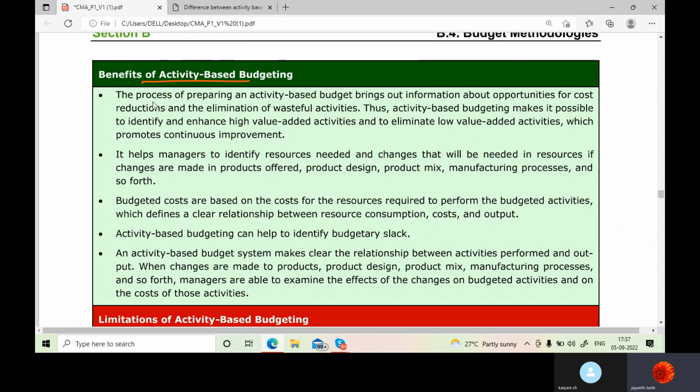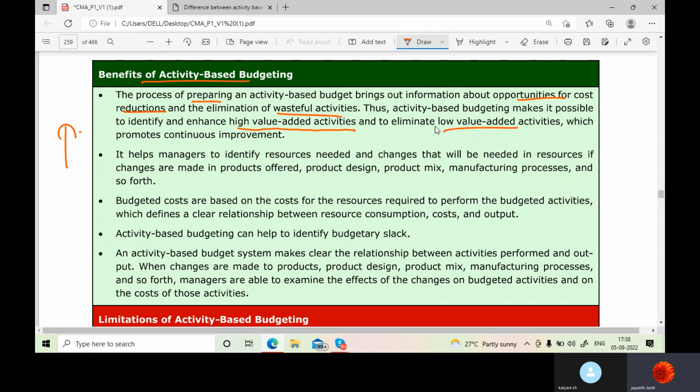The process of preparing an activity-based budget brings out information about opportunities for cost reductions and the elimination of wasteful activities. Thus, activity-based budgeting makes it possible to identify and enhance high value-added activities. You can identify and increase high value-added activities and eliminate low value-added activities.